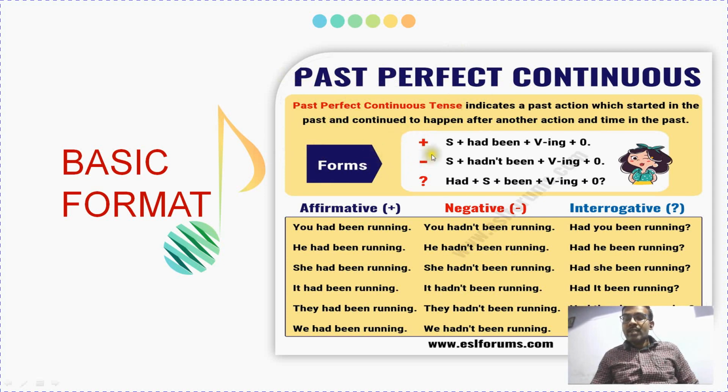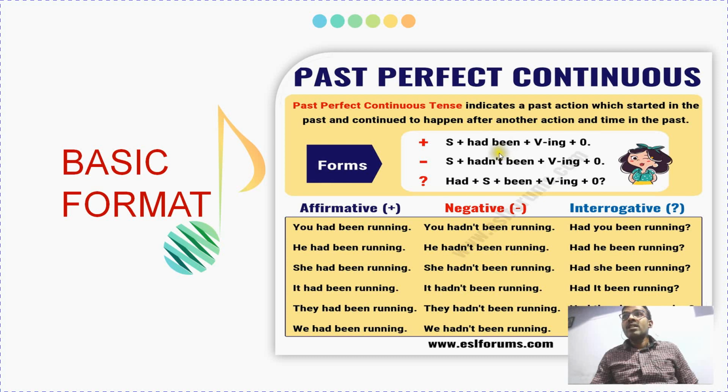As in the previous case, we have subject plus verbs, but here there are some changes. There is the positive format, negative format, and question format. In the positive format, it is subject plus had been. Here there is no have been or has been. Have been and has been are used in present perfect continuous tense. Had been is only used in past perfect continuous tense.